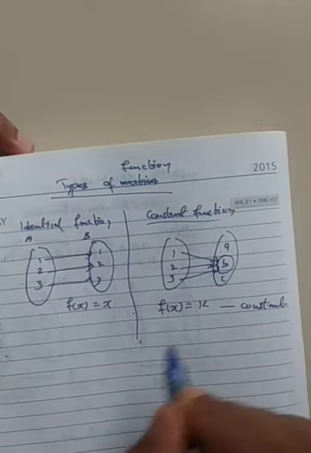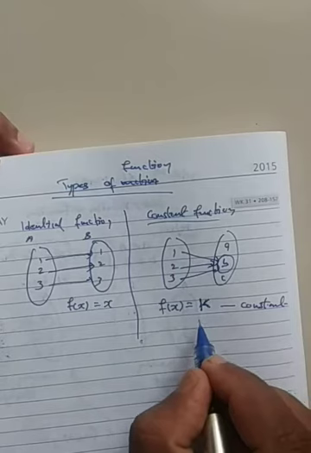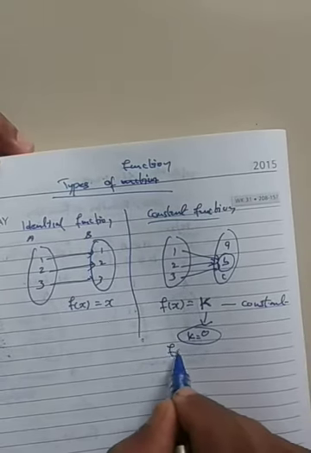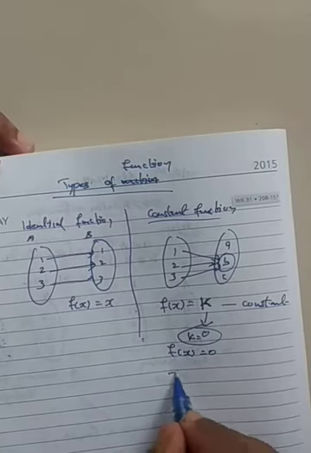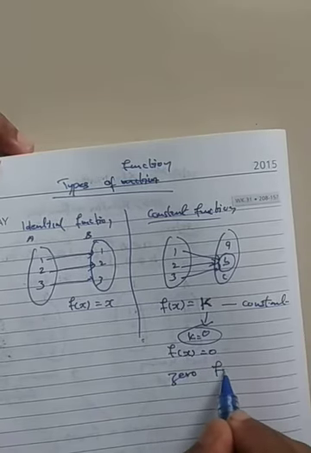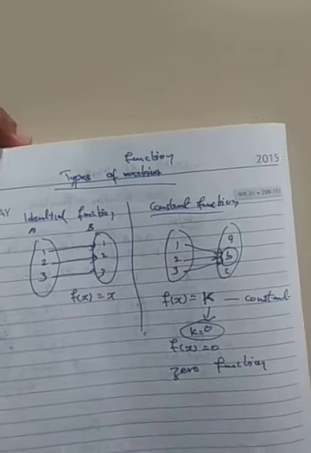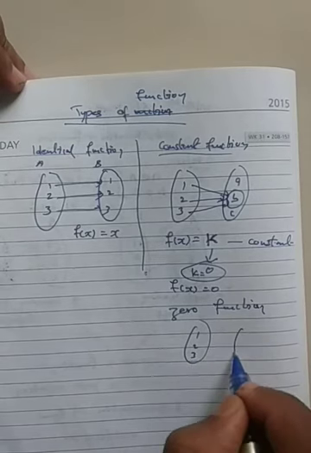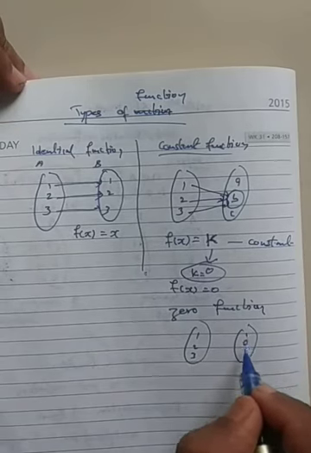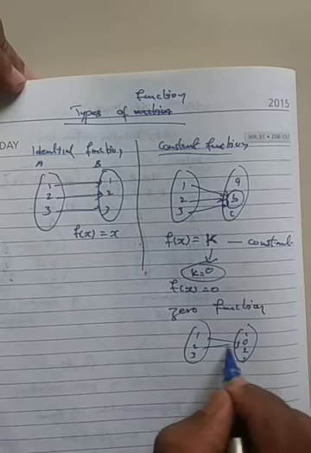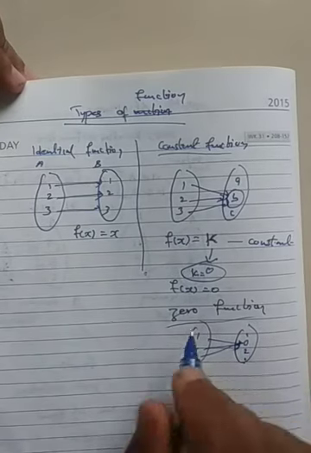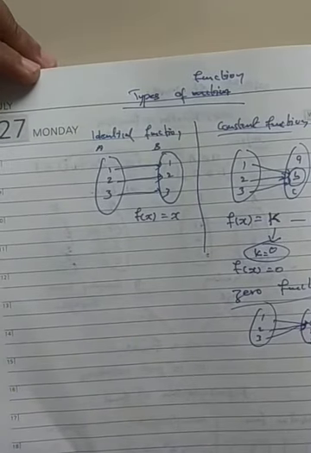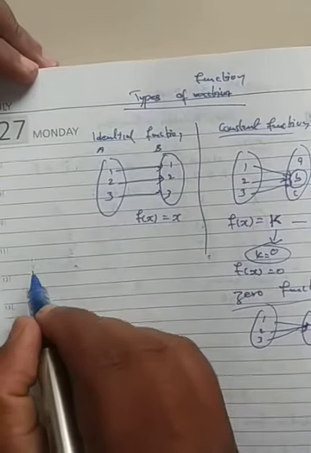Now if this k value turns to 0, that is k equals 0, then f of x equals 0. Then we call it a zero function. Everything is mapping to 0: 1 maps to 0, 2 maps to 0, 3 maps to 0. Then we call it a zero function. Okay, we have a few more functions, like the modulus function.